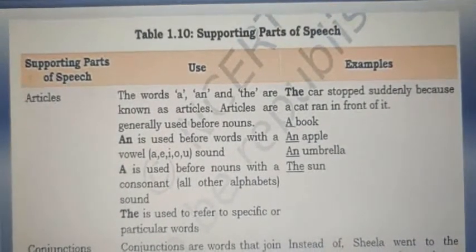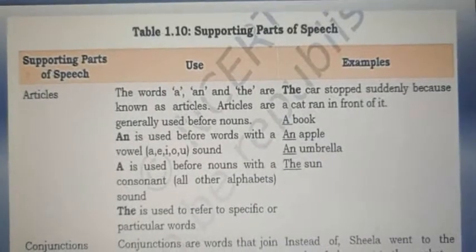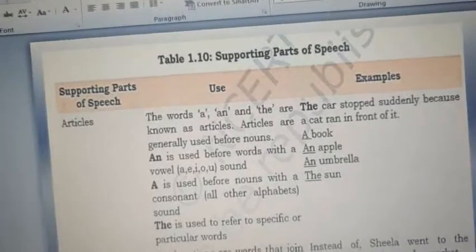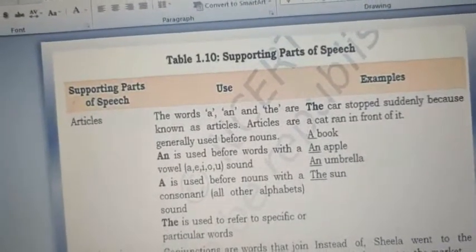An apple, a book, an umbrella, the sun. So you never have to write a apple. It's always an apple because a is a vowel.